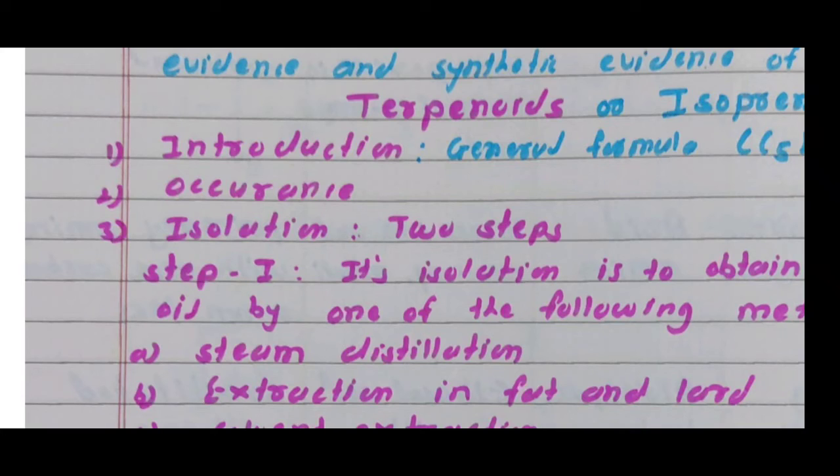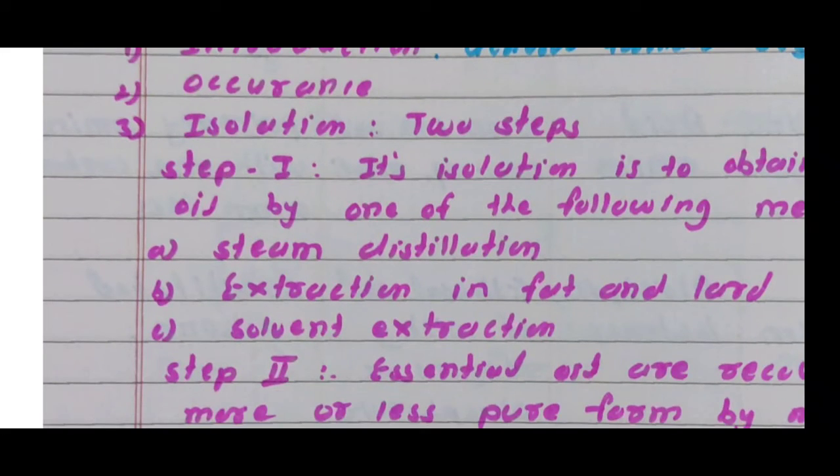After occurrence, next is the isolation. Individual terpenoids are isolated from their natural sources in two steps. In step first, terpenoid isolation is to obtain essential oil by one of the following methods. The method used depends on the nature of the terpenoids to be isolated. The first method is steam distillation.